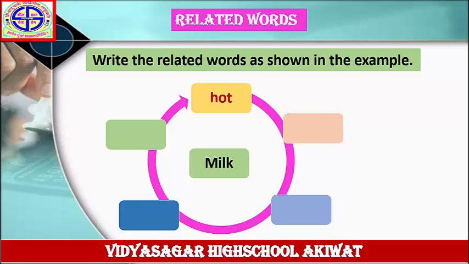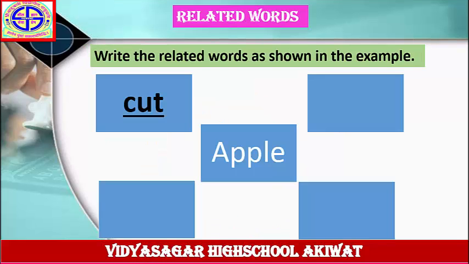Let's see the next example. Write the related words as shown in the example. The first word is given here, apple. And the answer is given here, cut. Cut, this is an action verb. So, you have to write down 3 more examples of action verbs in the remaining columns.